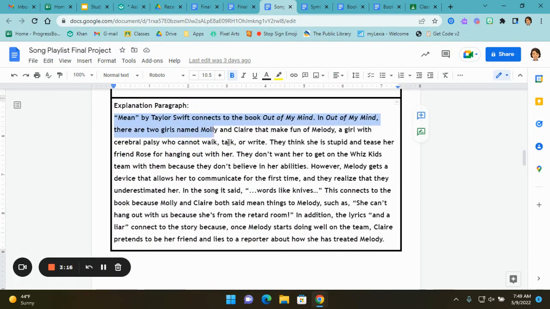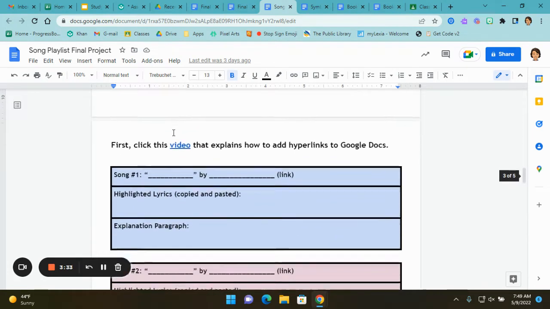This is not a small, tiny paragraph. It is a big paragraph that explains how the song connects to the book and gives information from the book. Basically, when I wrote that, I acted like the person reading it has never read the book before, and I had to explain. So this is what it will look like.